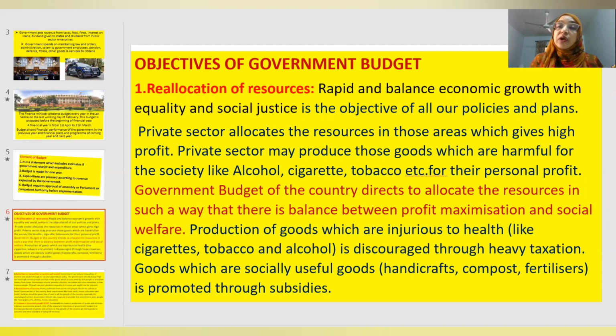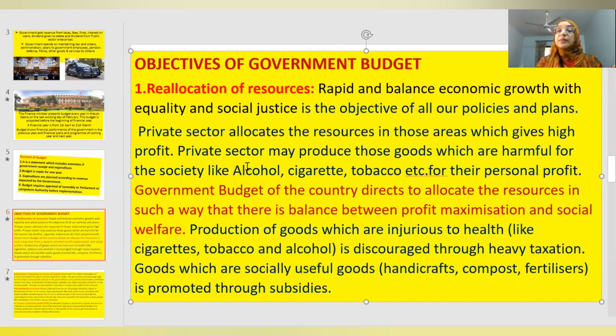Now let us move to the objectives of government budget. What are the objectives of government budget? The very first objective is reallocation of resources. When we say reallocation of resources, as you all know, resources are limited and resources have alternative uses. We have limited resources and our wants are unlimited. So we have to use the resources in a judicious, most economical way, so that the best possible use of resources can be done.